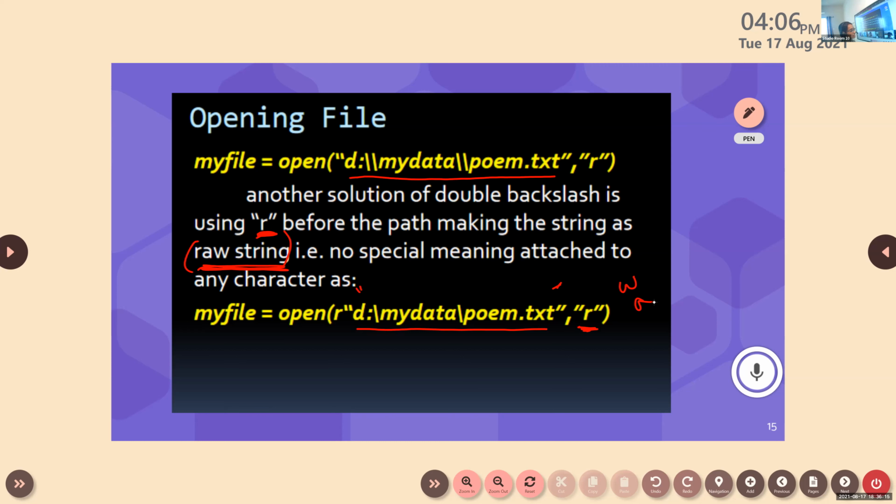So which are the basic three types of file mode? Read, write, and append. So this is the alternative solution for double slash for this problem. There are different ways to write, access, or open a file.